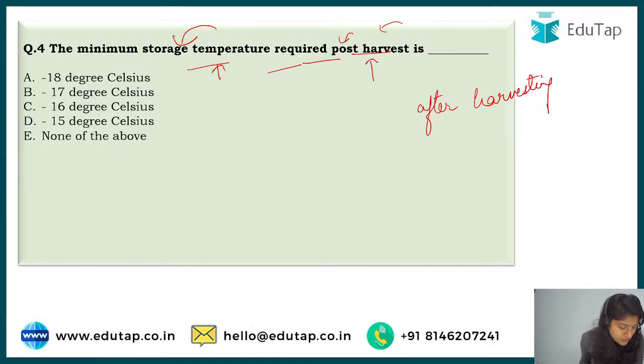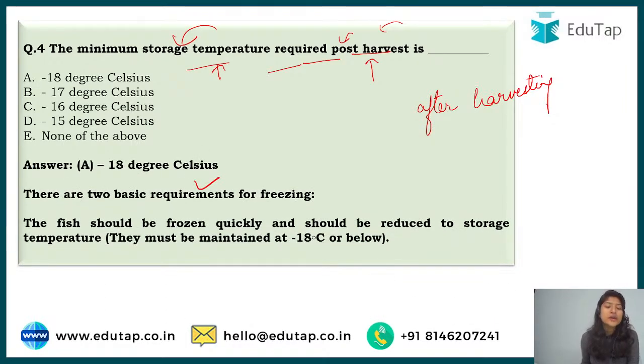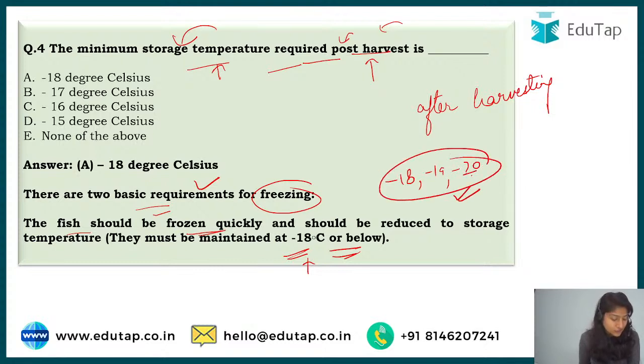I'll assume this one. So herein the correct answer is option number A, that is minus 18 degrees Celsius. There are two basic requirements for freezing fishes. The first one is that the fish should be frozen quickly. So at the very moment you have harvested, you should freeze it, and then the temperature should be maintained at minus 18 degrees or below. So it could be minus 18, minus 19, minus 20, but the minimum is minus 18. All right. So yes, option number A, as Ankush has also said, is the correct answer.